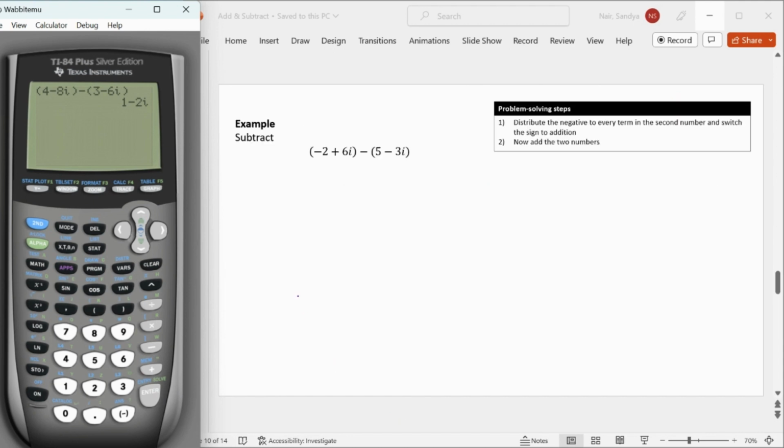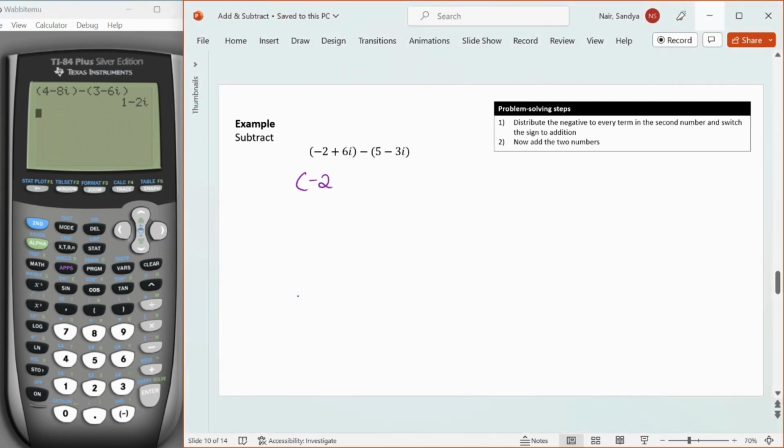So let's practice with some subtraction problems. So I'm going to start off by switching those signs. So this is going to become negative 2 plus 6i plus, and then that 5 is going to now become a negative 5. And then instead of minus 3i, I have plus 3i. So let's pull out the real parts. So we have negative 2 plus negative 5 plus 6i plus 3i.